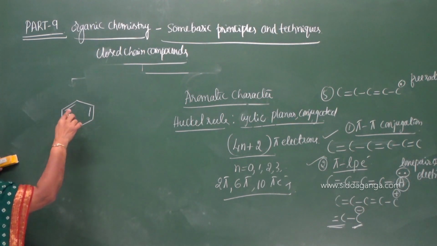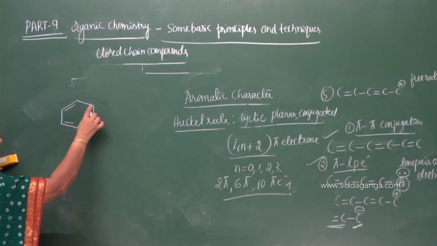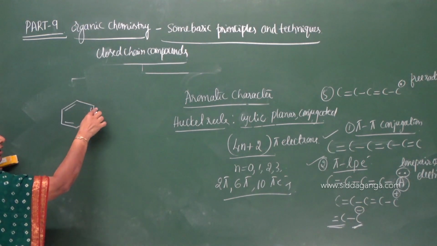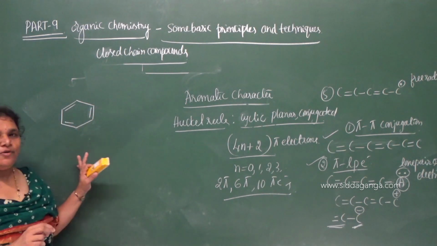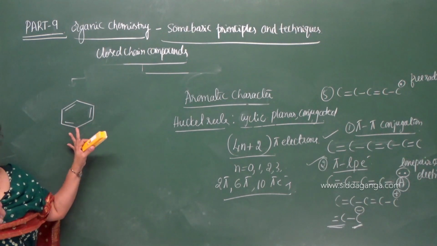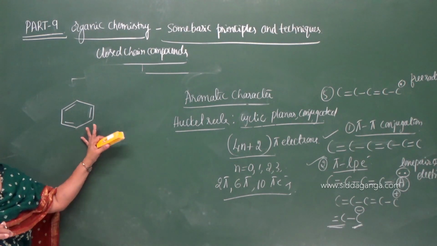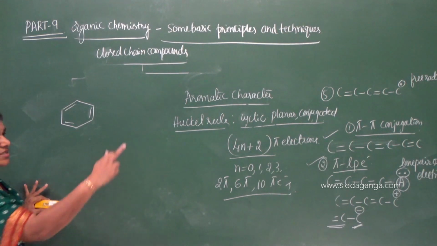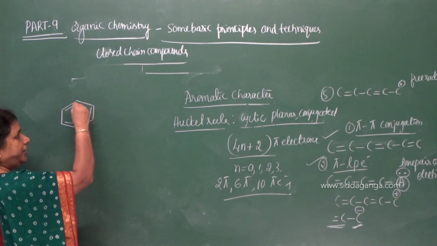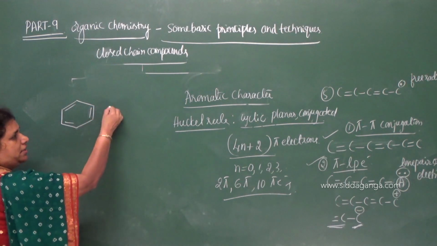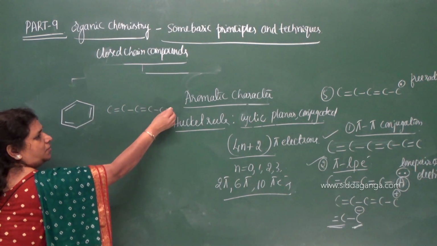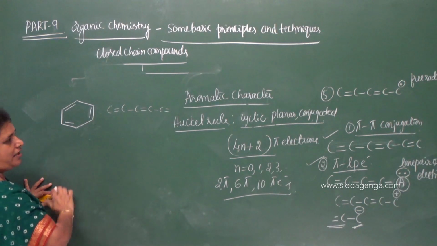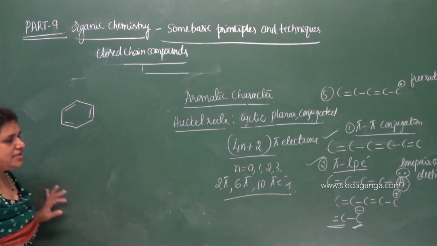Is it planar? Yes, it is planar because double bonded carbon atoms are there. Double bonded carbon atoms undergo sp2 hybridization. Therefore, all the 6 carbon atoms and the 6 hydrogen atoms lie in one plane. Is it conjugated or not? Yes, it is conjugated because here is a conjugation between double and single bonds. This type of conjugation is there in the molecule. Now, what is left?